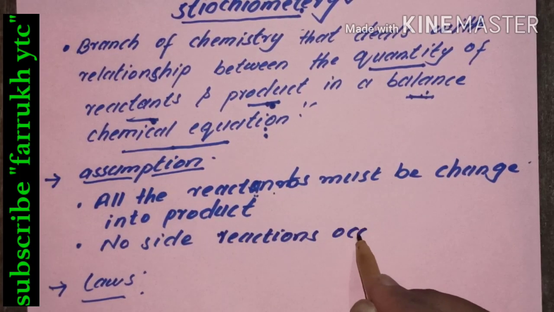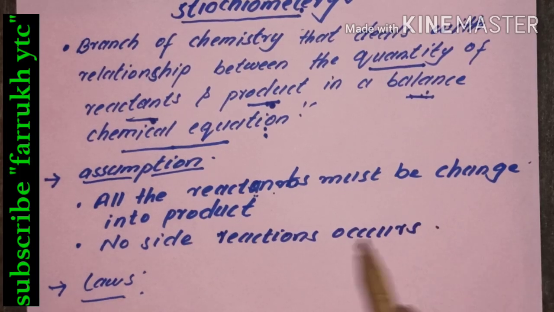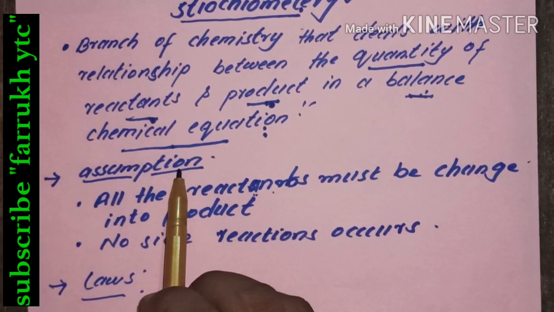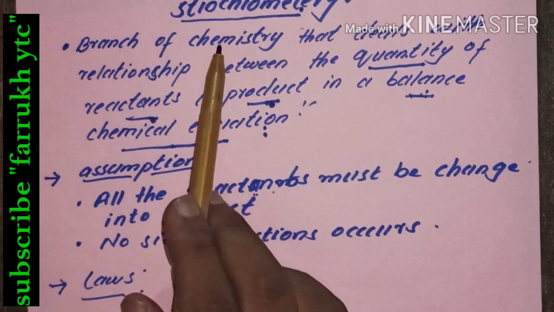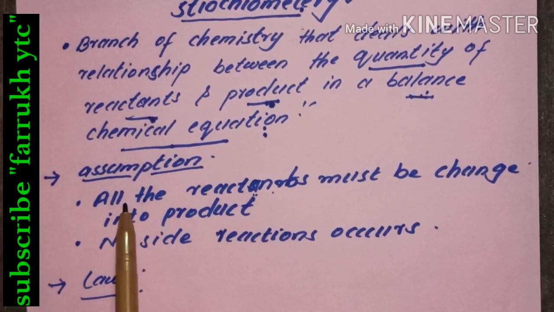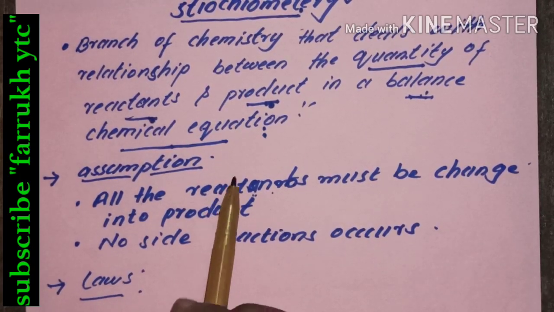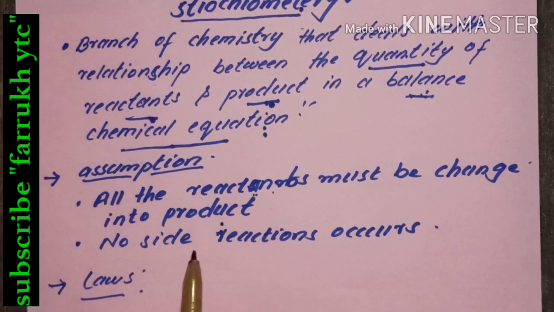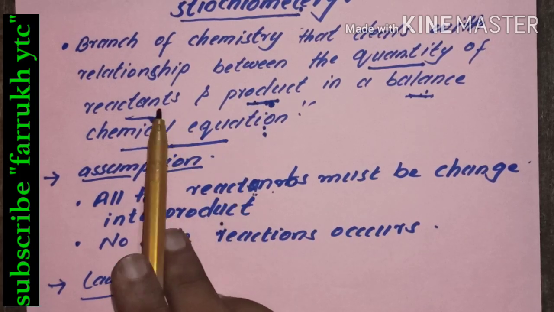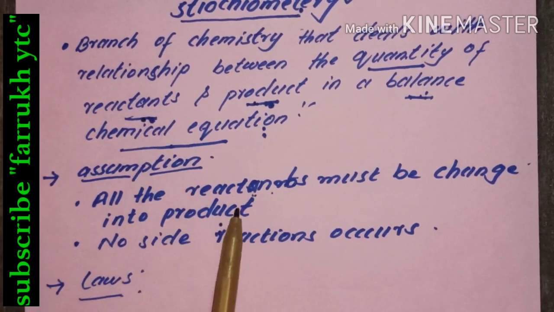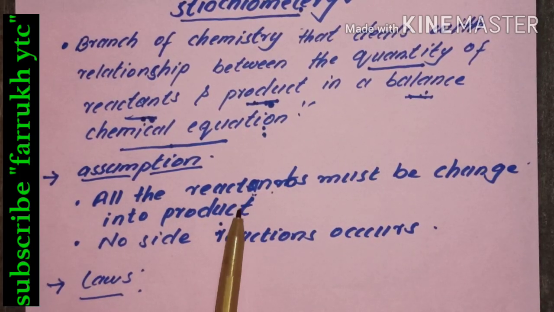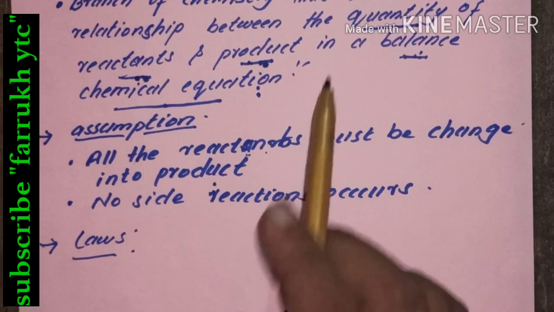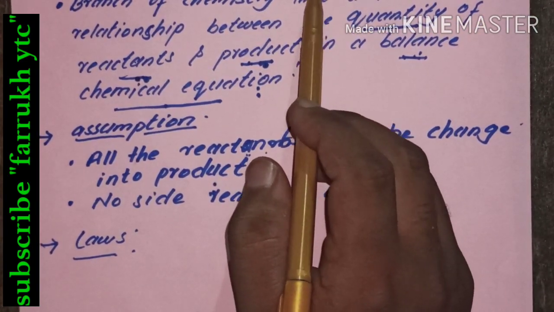So these are basically the two assumptions which should be fulfilled in the stoichiometric calculation. The first one is that all the reactants which are taking part in the chemical reaction must be changed into product, and the second is that no side reaction occurs, because if a side reaction occurs, we will not be able to calculate the exact amount of product which is forming from the reactant. So these are the two conditions which must be fulfilled for the proper stoichiometric calculation.